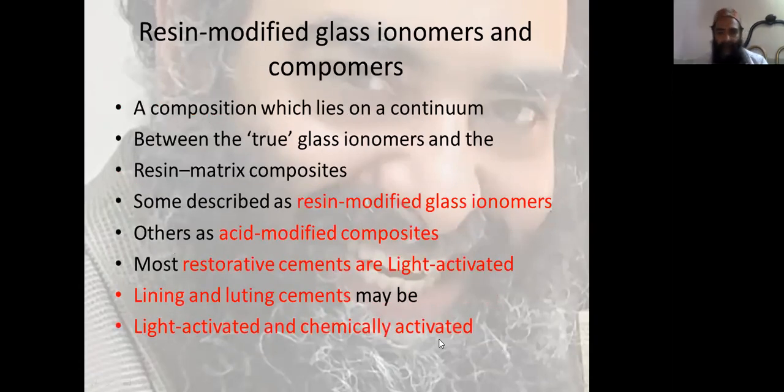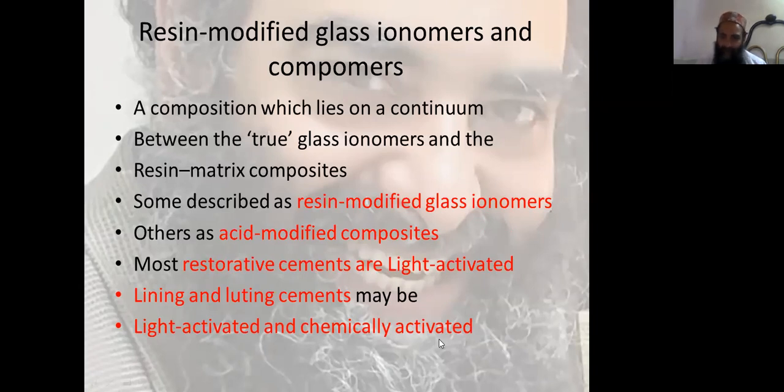Now, resin modified glass ionomers and compomers, already described in the chapter. With resin modified glass ionomer, the composition lies on a continuum between the true glass ionomers and the resin matrix composites, and some are described as resin modified glass ionomers, others as acid modified composites.